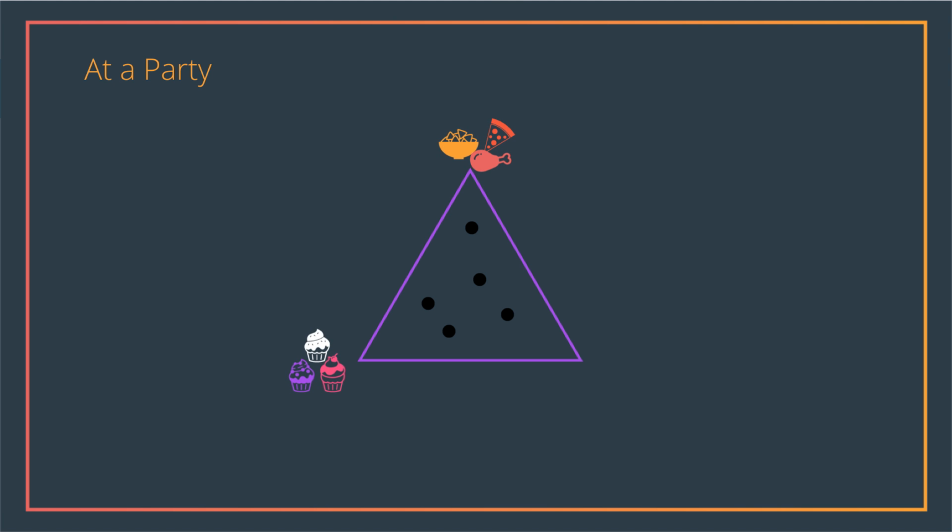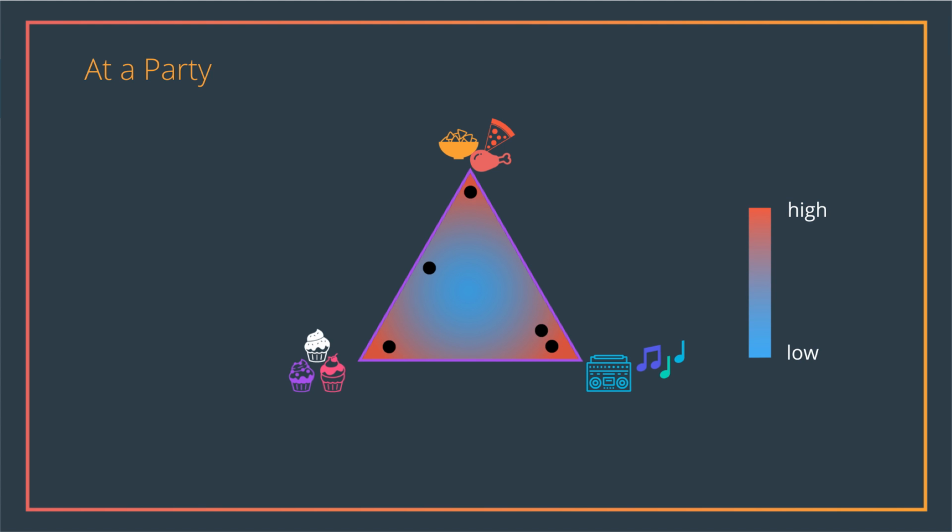Let's sidetrack a bit. Let's say we're at a party, and this party is in a triangular room. And these black dots are people, and they're roaming around the party. Now, let's say we locate some food in a corner, some dessert in the other corner, and some music in the other one. So people get drawn to these corners and start walking towards them. Some people like music, others food, others dessert. Some people, like this point on the left, are undecided between food and dessert, so they stay in the middle.